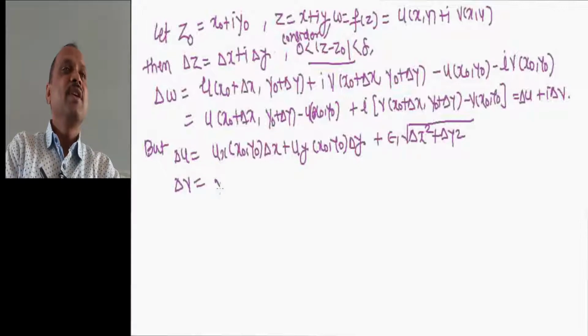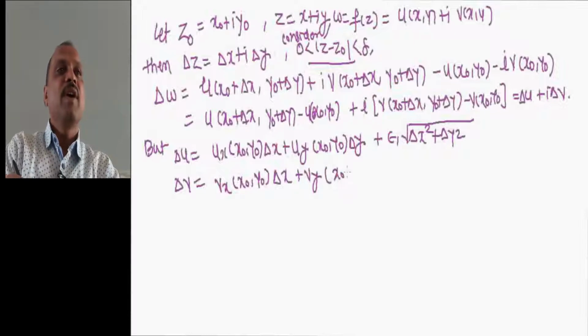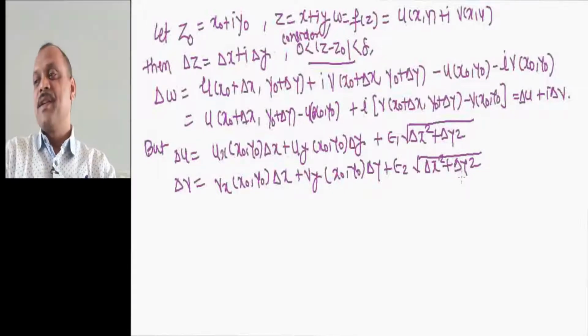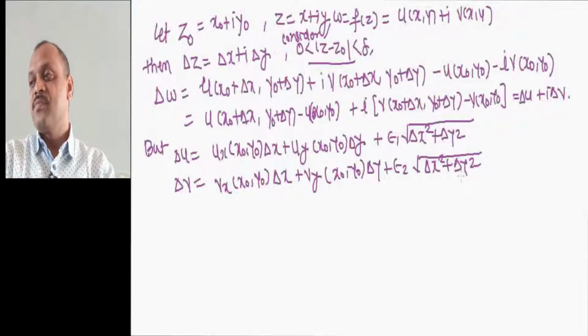Similarly, delta v equals Vx at x0 comma y0 into delta x plus Vy at x0 comma y0 into delta y plus epsilon 2 into under root of delta x square plus delta y square. Okay. Now let us put the values of delta u and delta v.